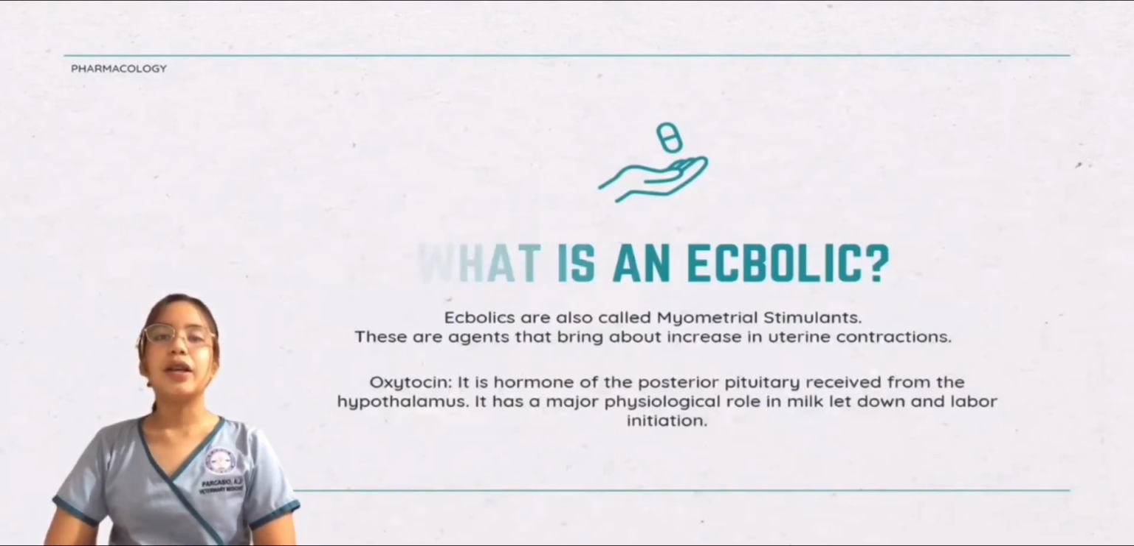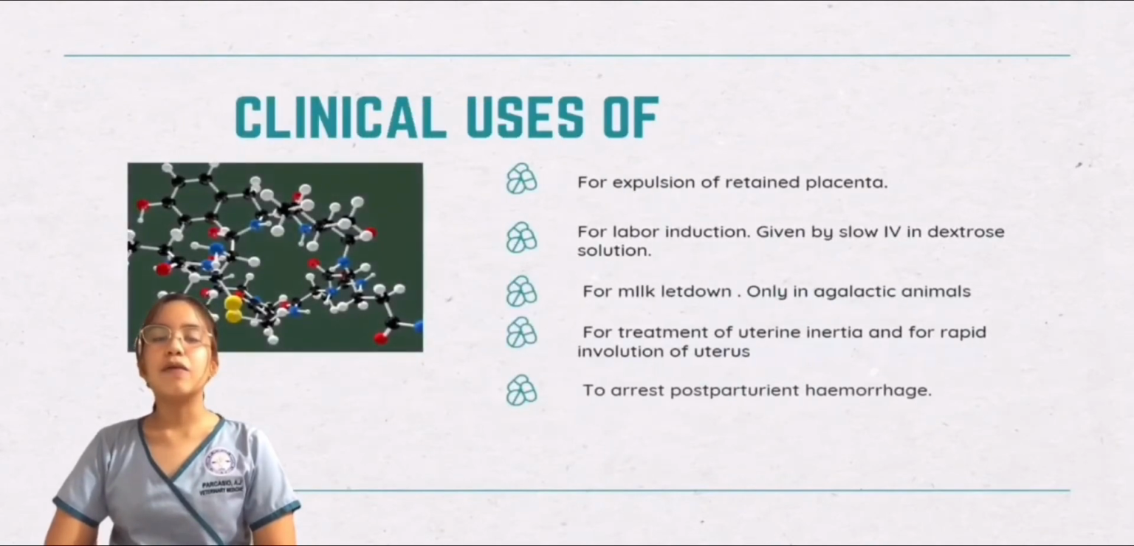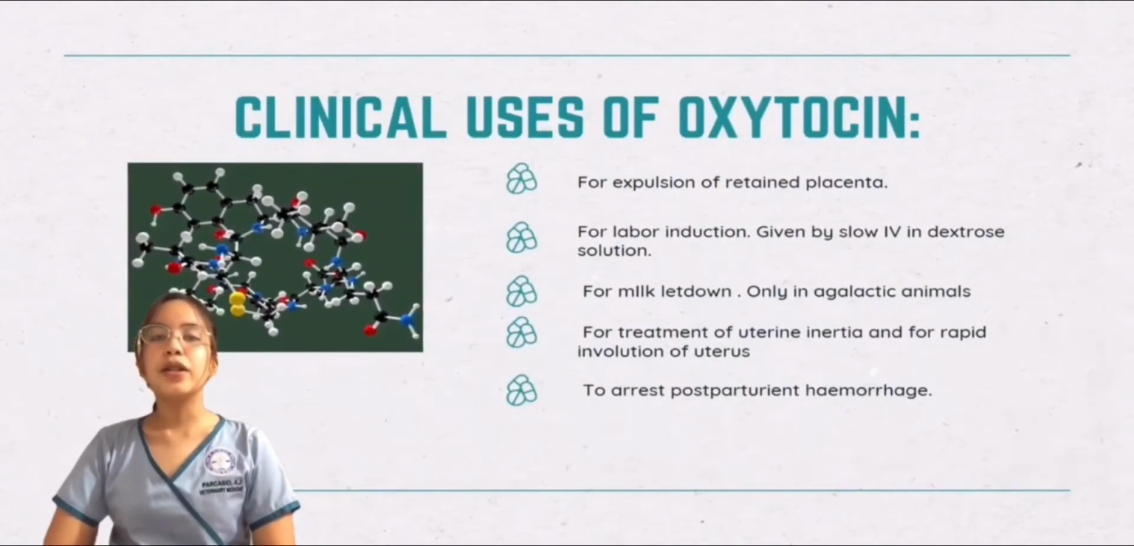So here is the list of the clinical uses of oxytocin. First is for expulsion of retained placenta. Second is for labor induction, given by slow IV in dextrose solution. The third one is for milk letdown, but only in agalactic animals. For treatment of uterine inertia and for rapid involution of the uterus is the fourth one. And lastly, to arrest postparturient hemorrhage.